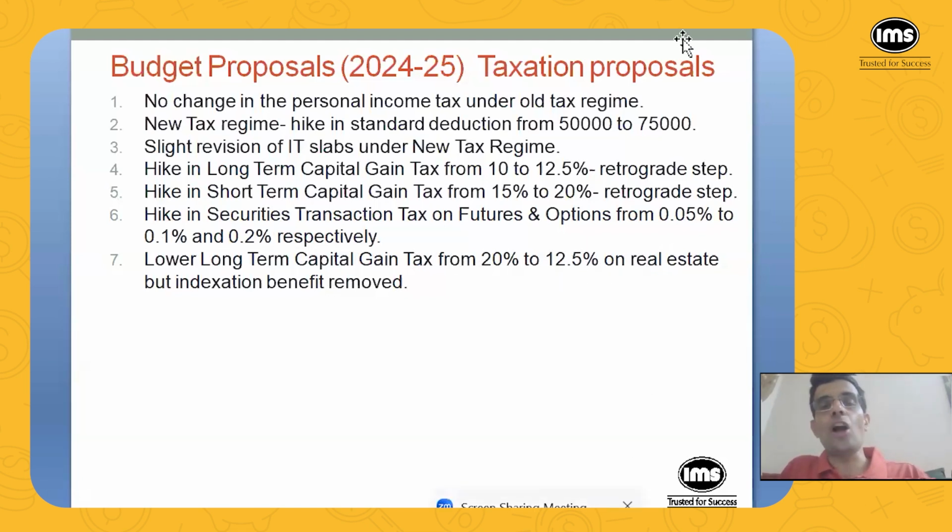Right? And then long-term capital gain tax for real estate transactions has been reduced from 20% to 12.5%, but there is a catch in that. Okay. So what is the catch? The catch is that the indexation benefit is removed. So what is the indexation benefit?